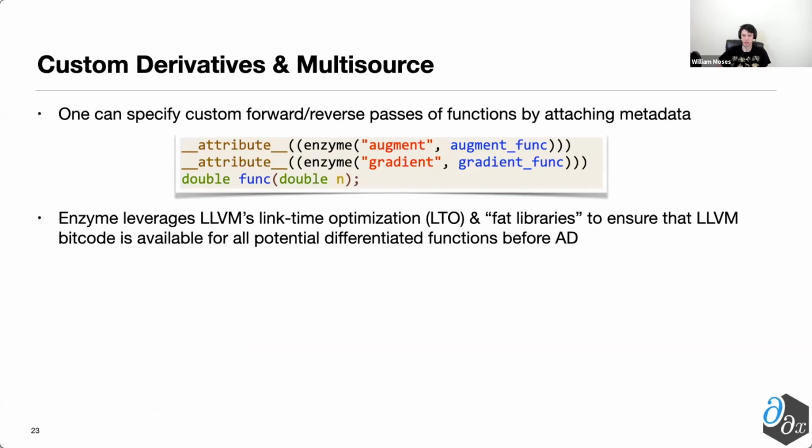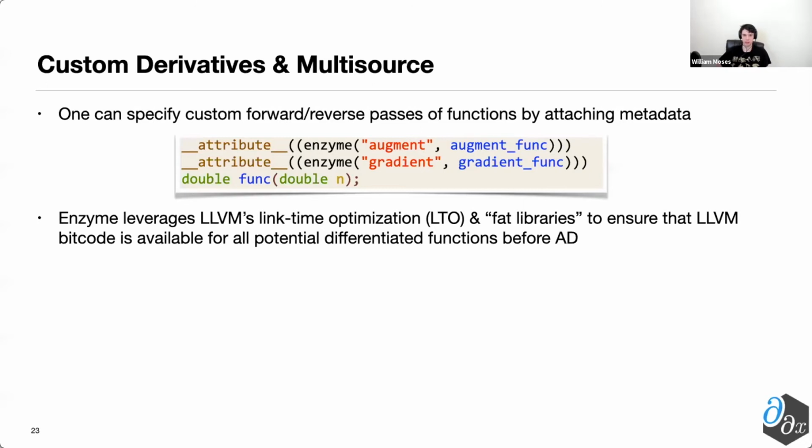Additional things that are often quite relevant is one might want to specify custom forward or reverse passes of functions. And this is useful for a variety of reasons. First of all, you may have some algebraic information that says you can compute a faster derivative, say because you know the derivative of this particular quantum operator must always be 0, for instance. So that can be augmented into the system by attaching specific pieces of metadata. Moreover, this also makes it a little bit easier to integrate into existing systems. The second big question is how Enzyme is able to integrate into tools that either use multiple source files or, for instance, that have external library calls.